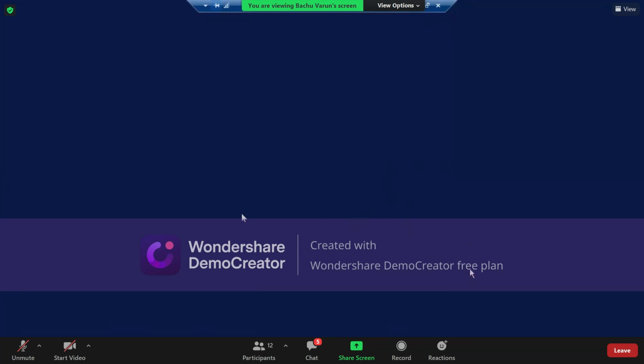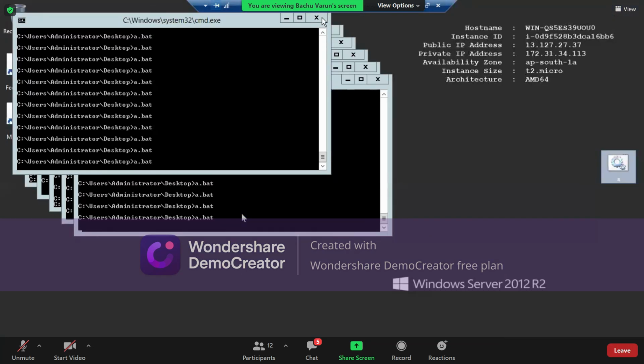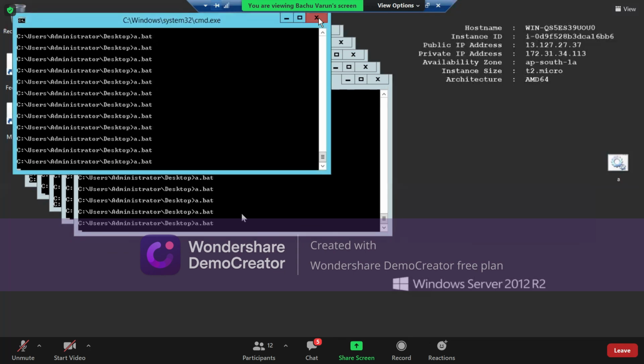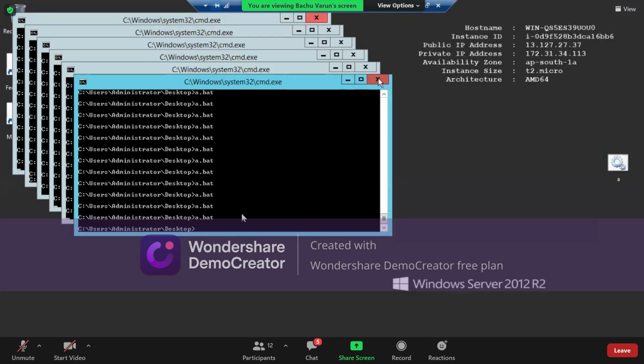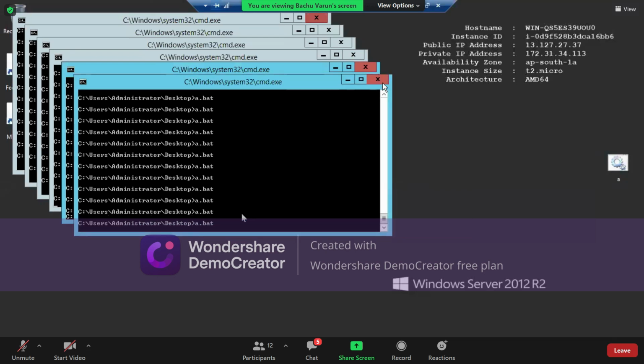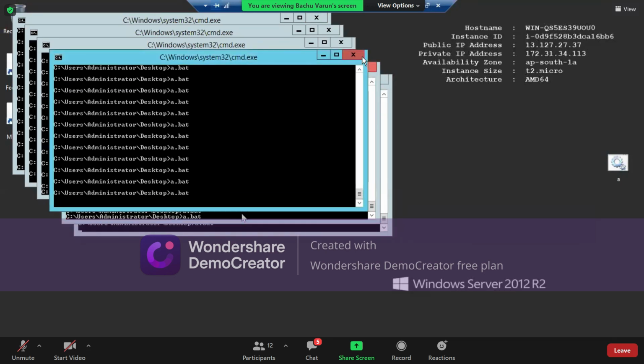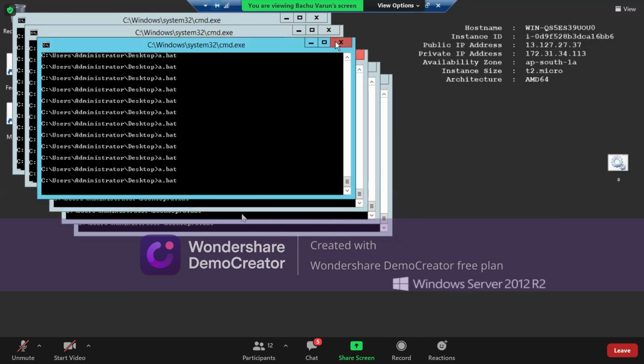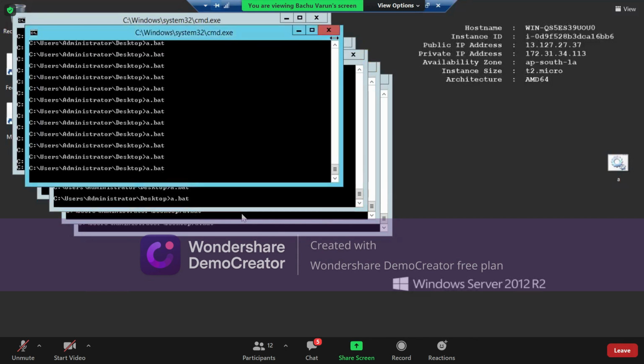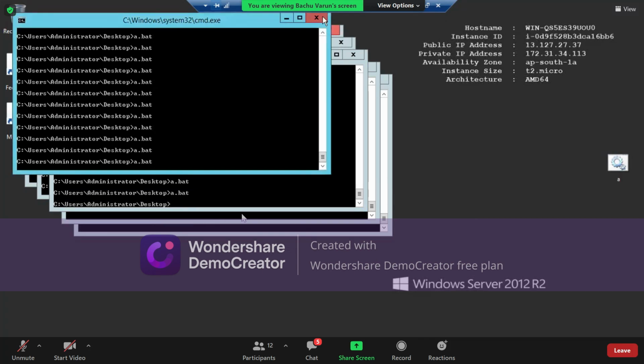Here there is a huge load going on as of now. So I want to get that load down. I'm just closing this batch file, just to make my PC better.